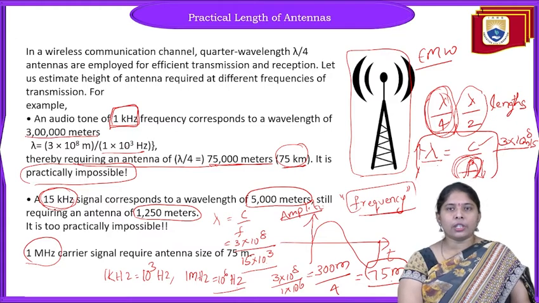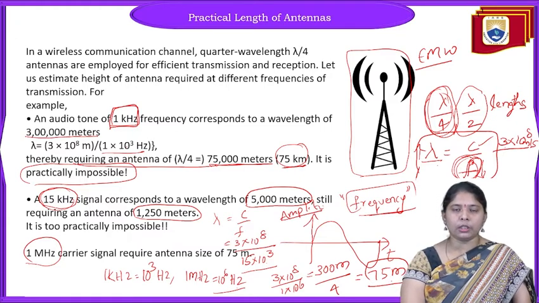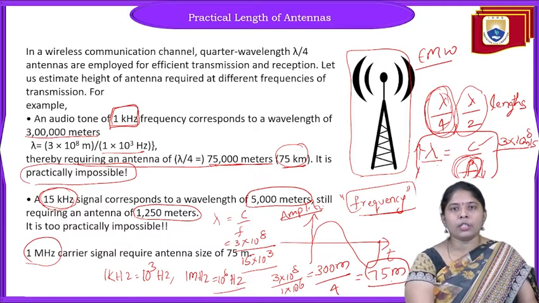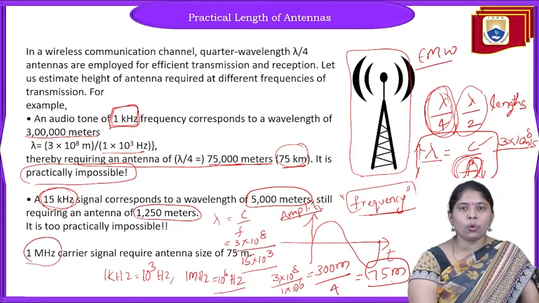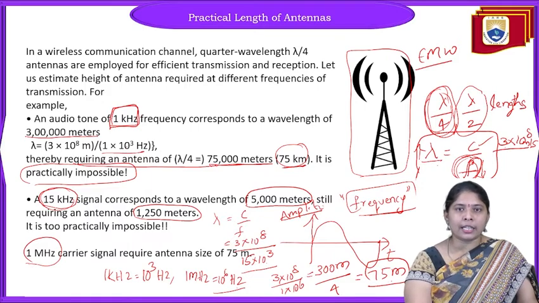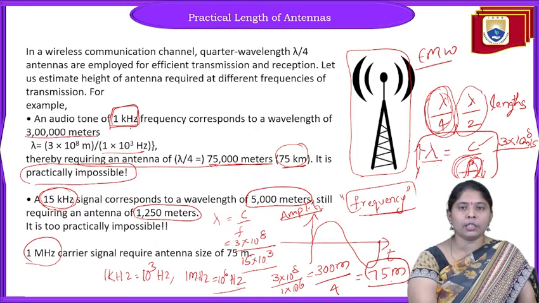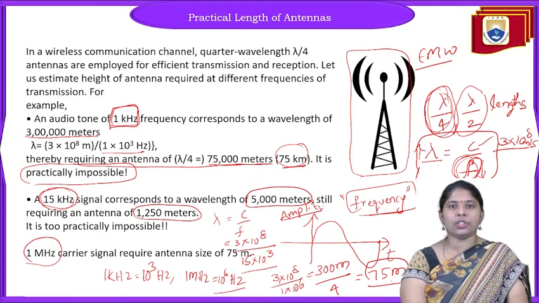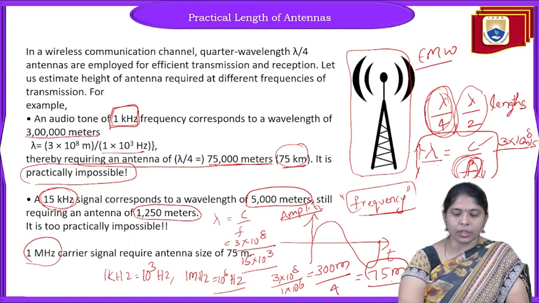So you cannot change a 1 kilohertz signal to 1 megahertz, because our information lies in the frequency. We should not change the frequency, but the transmission should be done for high frequencies, not for the lower frequencies. So here the concept is we cannot transmit a low frequency information signal directly. We need another high frequency signal's assistance to transmit this low frequency signal. That is exactly the modulation. This is the very first reason why we need modulation.